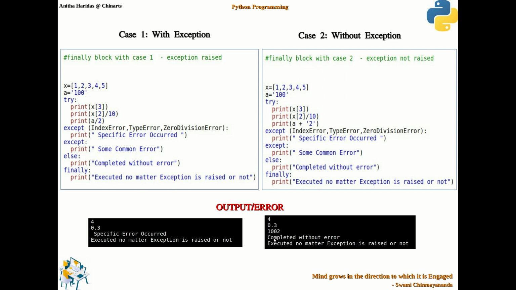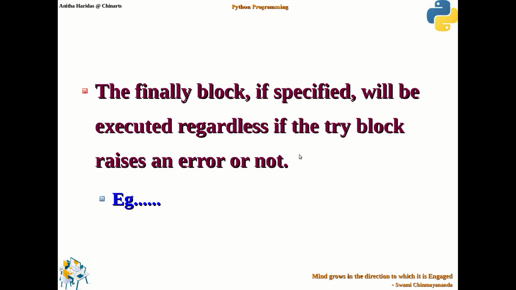It executes the else block. If you observe the output, you can understand. It executes the else block, then it executes the finally block also. So this example clearly proves that the finally block will be executed whether an exception is raised or not.